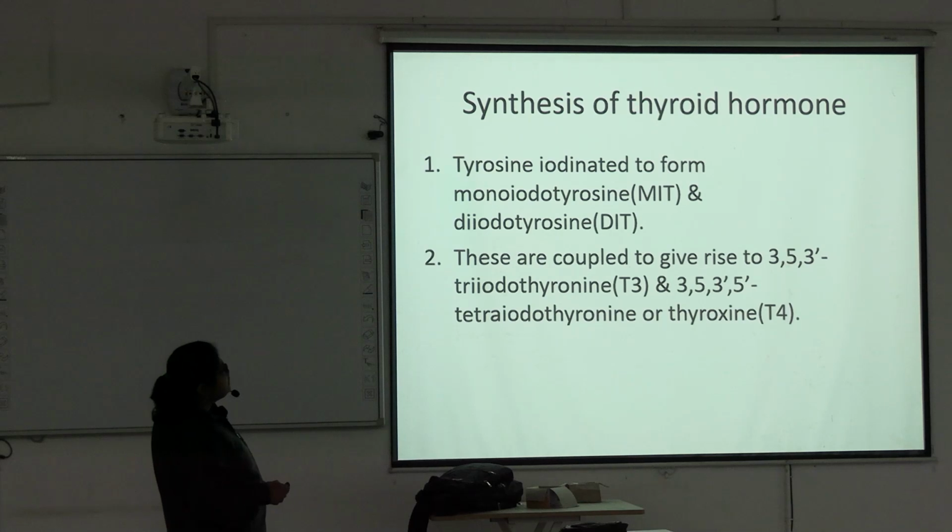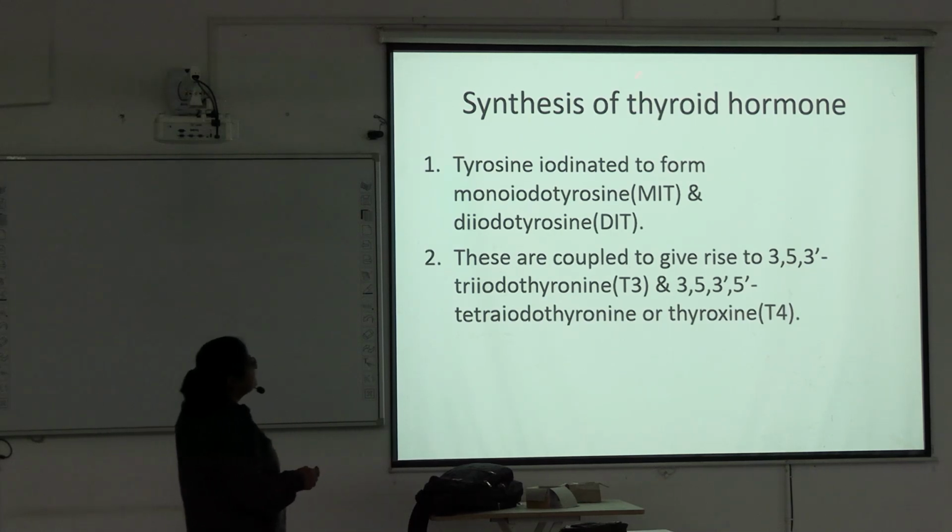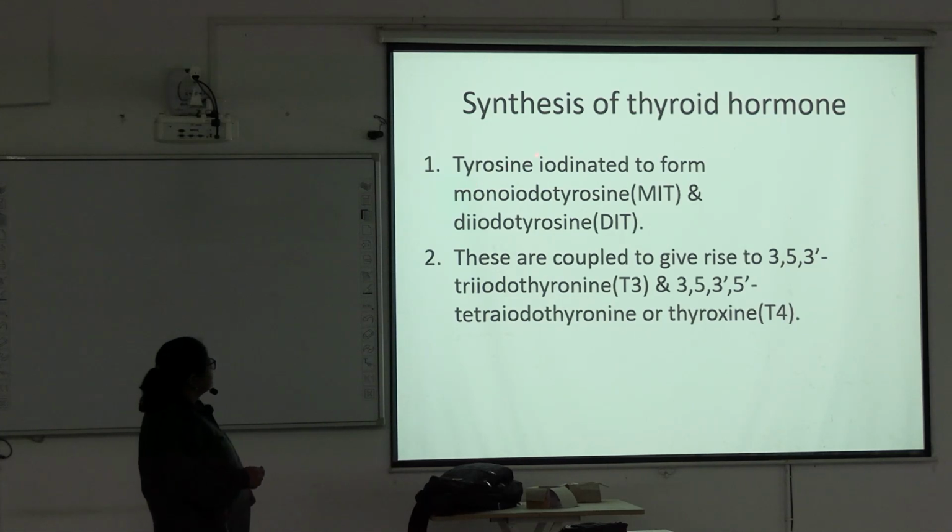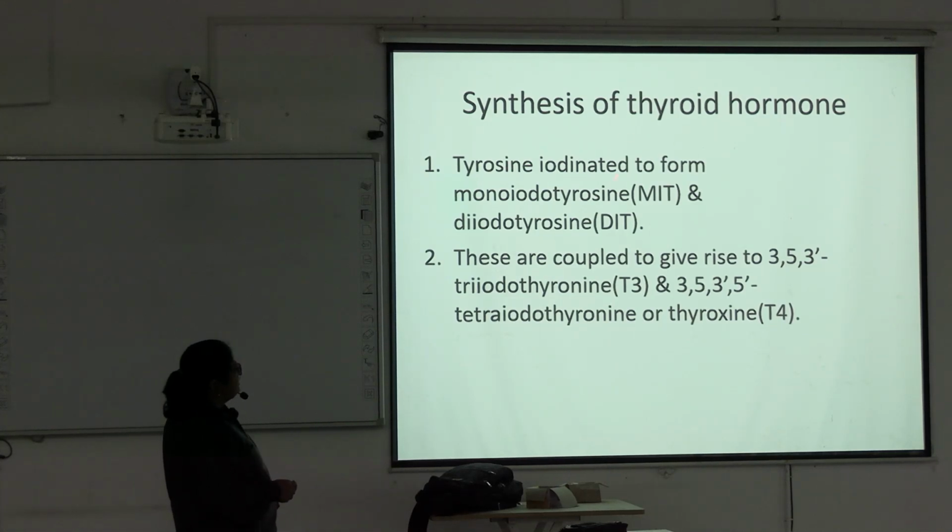Achha. Synthesis of thyroid hormone. Another thing which is developed from tyrosine is thyroxine. Okay, tyrosine is iodinated to form. It will be taught to you later in hormones, thyroid hormones. Here, just a summary. Tyrosine is iodinated to form monoiodotyrosine and diiodotyrosine. Mono means one iodo, di means two iodo groups, diiodotyrosine.